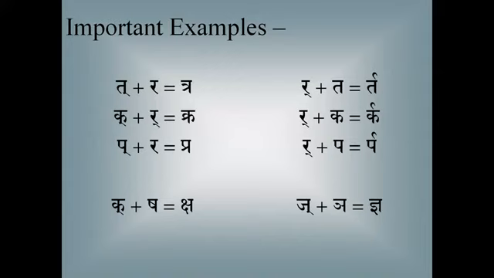Yeah, please read. Kakara plus sha. Ksha. Just note that. Kakara plus sha is ksha. That is written like this. It's a special form, as though it looks like a new letter. In some books, you will find it as though it is a new letter. It is not a separate letter. It is a combination of kakara and shakara, and it is given a form, ksha. So therefore, we don't consider ksha as a separate consonant. In some books, it is given as though it is separate, but it is not correct actually. Ksha is a conjunct consonant, a combination of two consonants.